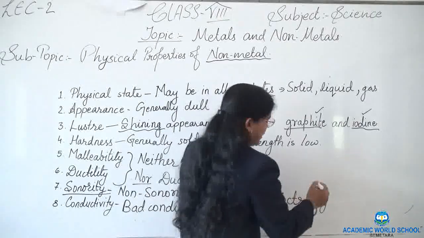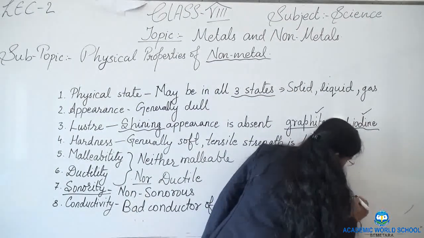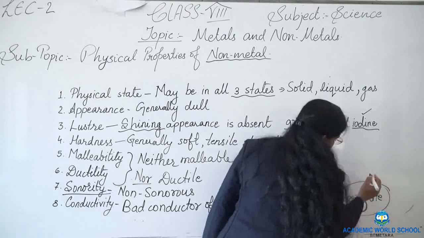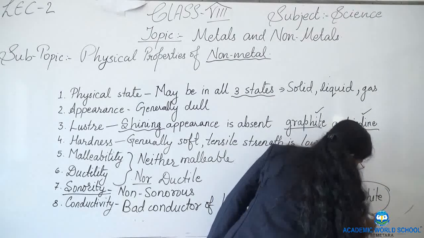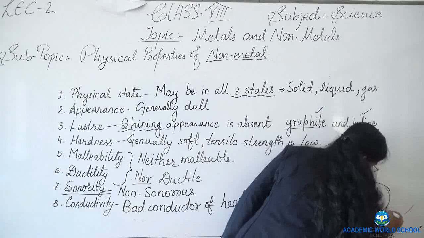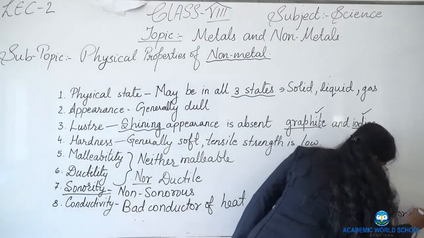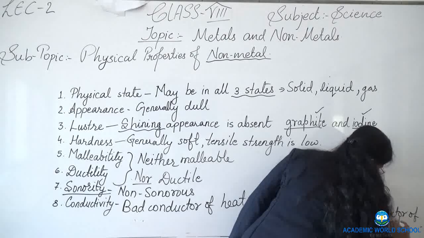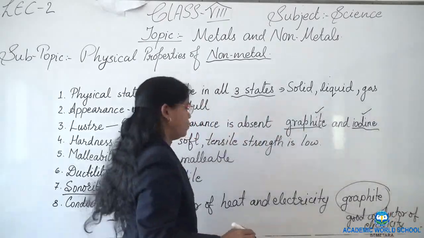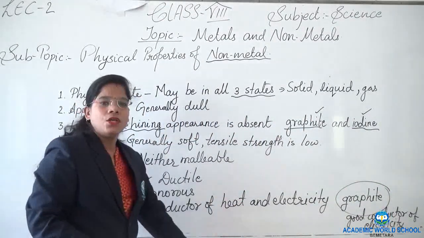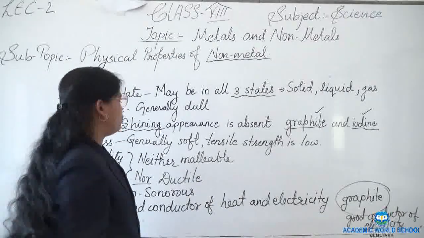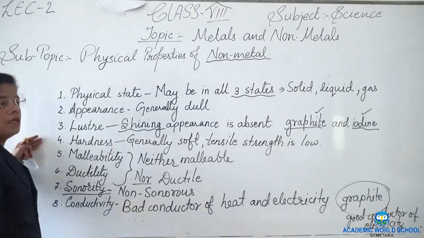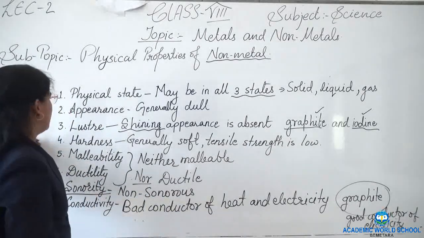Only graphite, again an exception case is here. Graphite is the only non-metal which is a good conductor of electricity. Other than that, no other non-metal conducts electricity. So these are the physical properties of non-metals.